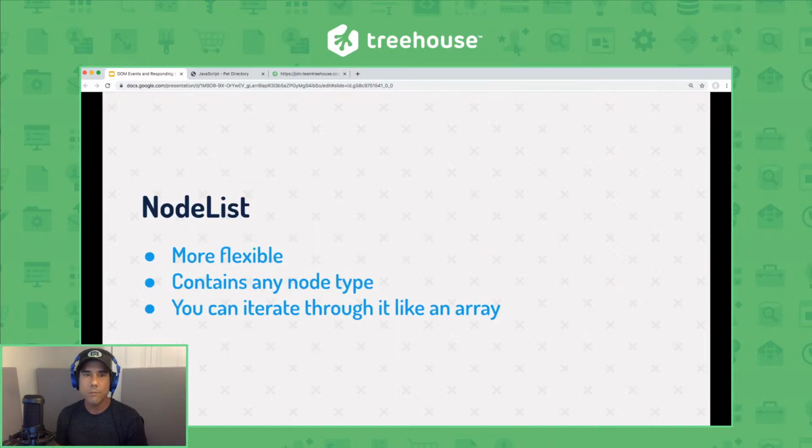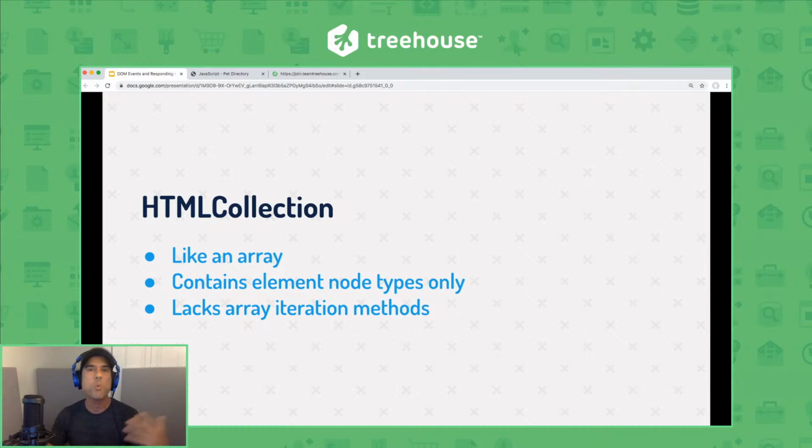And I also talked about how some methods like getElementsByClassName return what's called an HTMLCollection, and other methods like querySelectorAll return a NodeList. Now, a NodeList and an HTMLCollection, I talked about how they're very much the same, right? They're really similar to an array. And the difference is that a NodeList is more flexible, right? It can contain any node, right? An element node or a text node. An element node being like a regular HTML tag, and a text node is any content that's not wrapped in a tag, for example. And an HTMLCollection is like an array that can hold element nodes only.